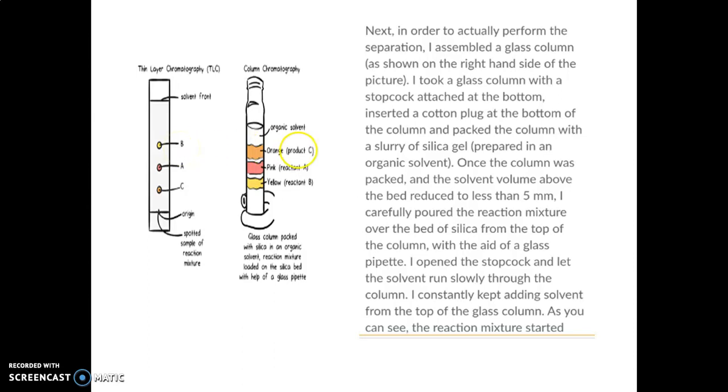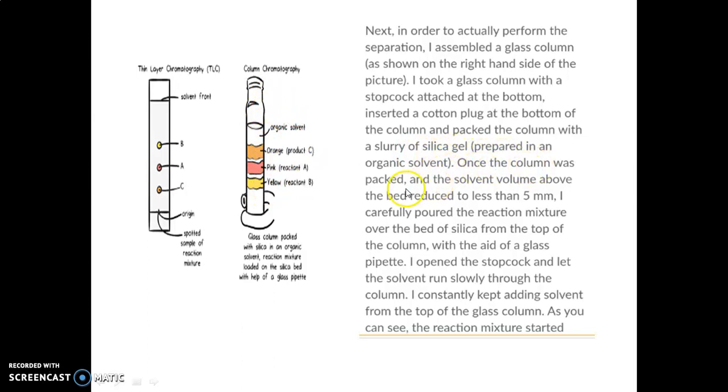In order to separate our product, I assembled a glass column, as shown on the right hand side of the picture. I took a glass column with a stopcock attached at the bottom, inserted a cotton plug at the bottom of the column and packed it with a slurry of silica gel prepared in an organic solvent.